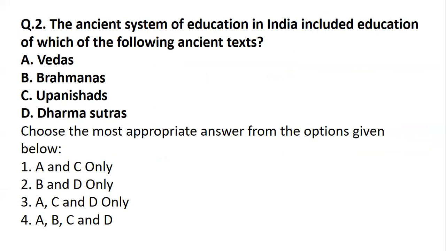Coming next: the ancient education system in India included education of which of the following ancient texts? Please remember, one question from ancient education is by default a part of the paper. In the last two cycles, Jainism and Buddhism were very much at the top when it came to ancient India questions.